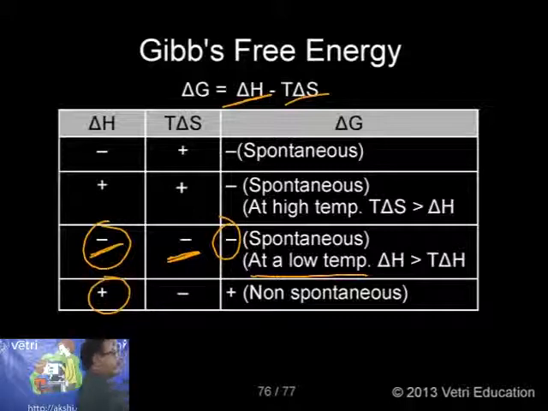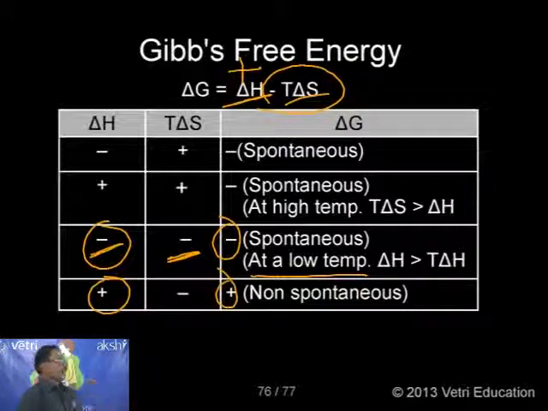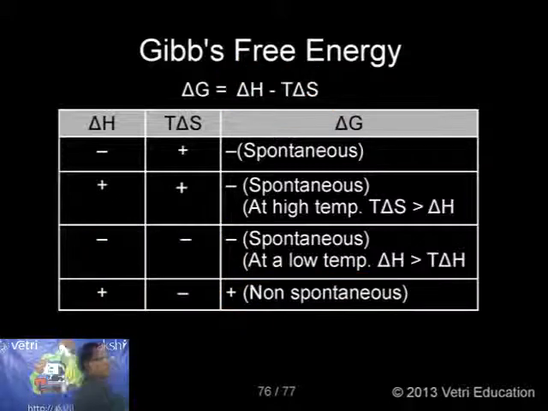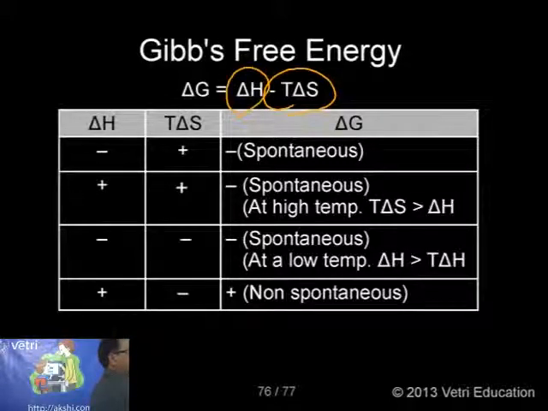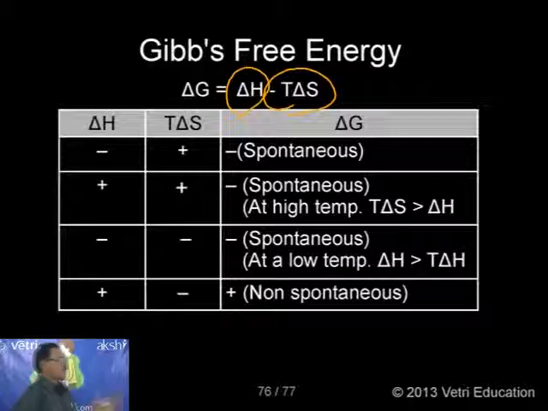Coming to the next condition. If delta H is positive and the minus T delta S term is again negative in sign of entropy change, that is T delta S negative, then minus into minus is correspondingly positive. So the total value will be positive, it is non-spontaneous. Kindly follow, this is interesting information. If both these values are positive, delta G will be positive, and in that case it is non-spontaneous. That means in an endothermic reaction the delta H value is correspondingly greater, the total delta G value is plus, and it will be non-spontaneous.